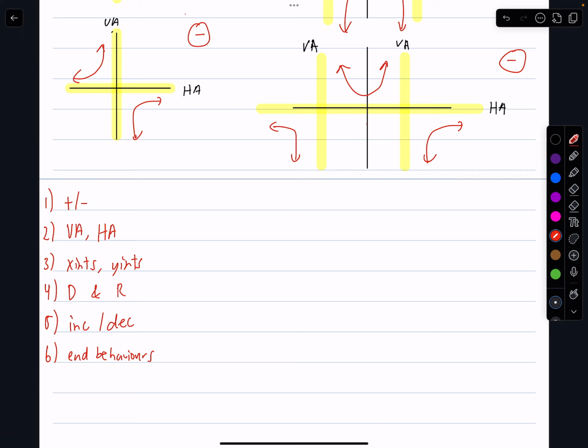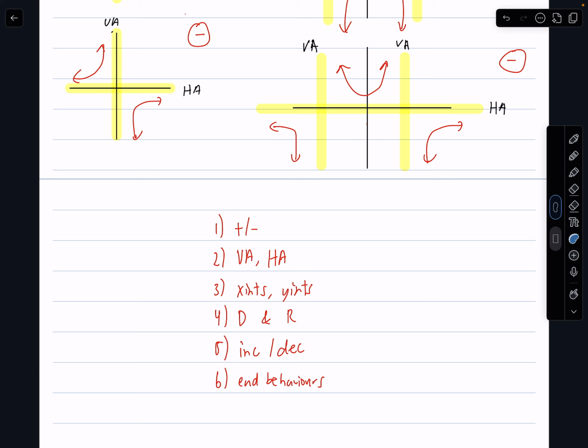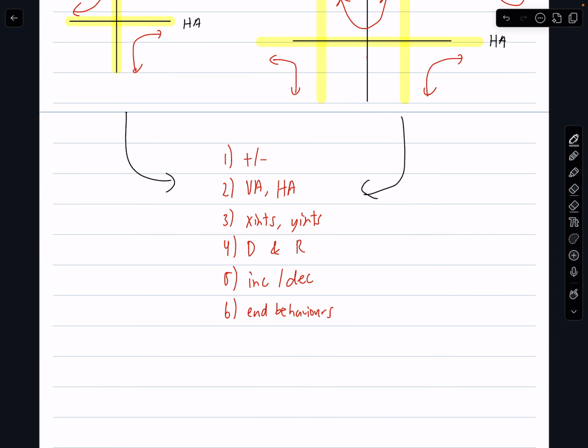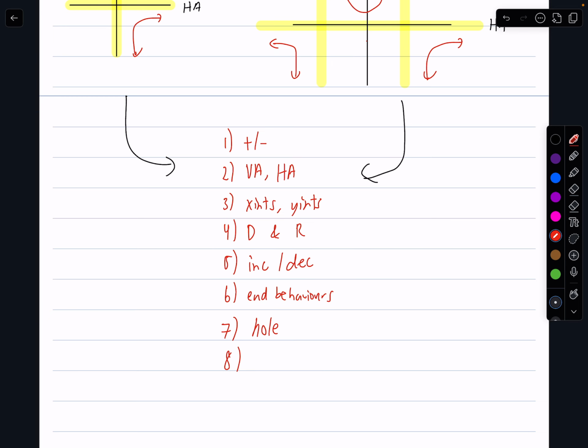And with this function, guys, both of them, we're going to need to know what these 6 things are. So this is going to apply to both of these functions. And we're going to go over this checklist in the later units, but I just want to put them here so you're kind of understanding how we're progressing through these. Another thing on top of end behaviors that I forgot to mention is whether a hole exists or if a hole doesn't exist. And the other thing to mention is, does an oblique asymptote exist or not? So this OA represents oblique asymptotes.